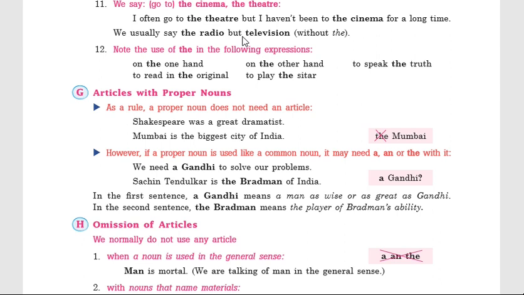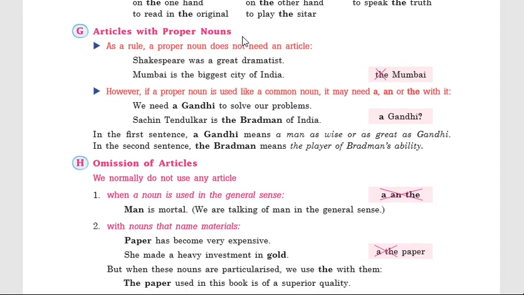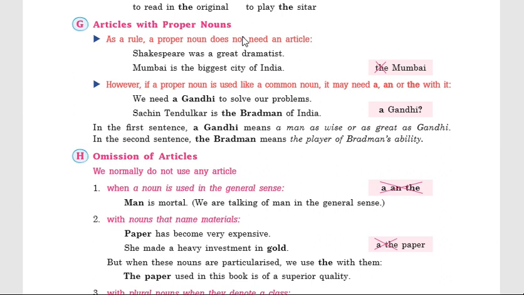Thereafter, point number G, articles with proper nouns. I have already said that generally we cannot use an article, particularly the, before a proper noun. But in some special cases, we can use an article before a proper noun.